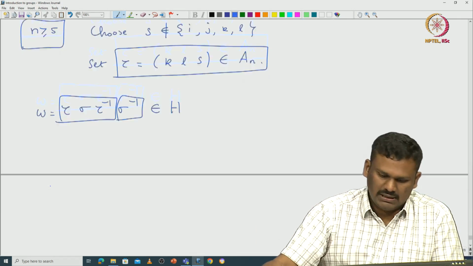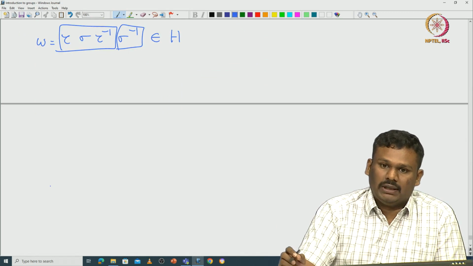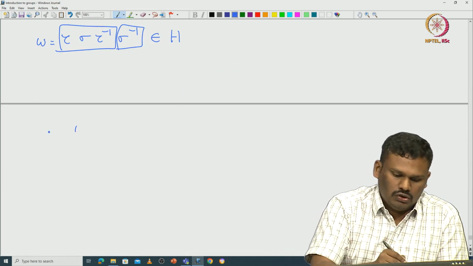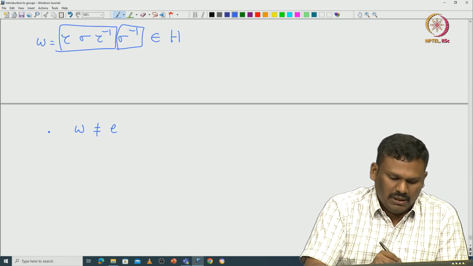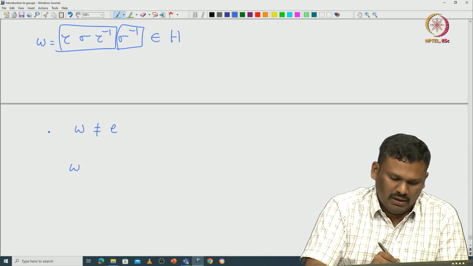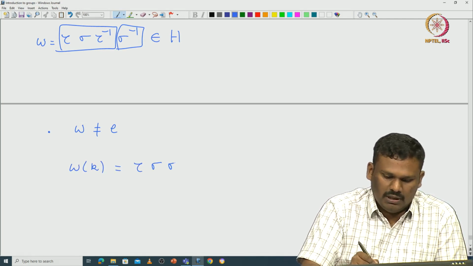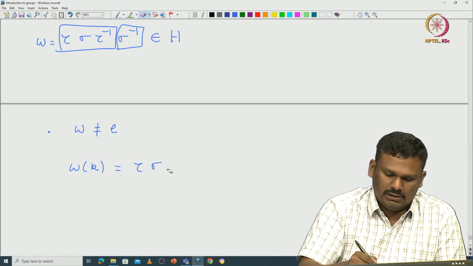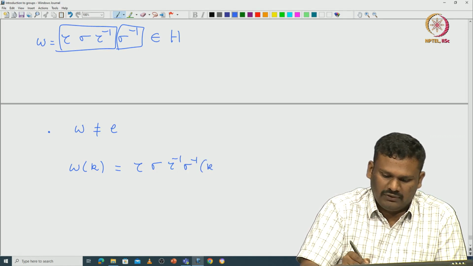Okay. So, let us try to verify. First of all, we need to verify omega is not identity. Why is that? Because look at what happens when you apply it on k, omega of k. Omega of k is tau sigma tau inverse sigma inverse of k.